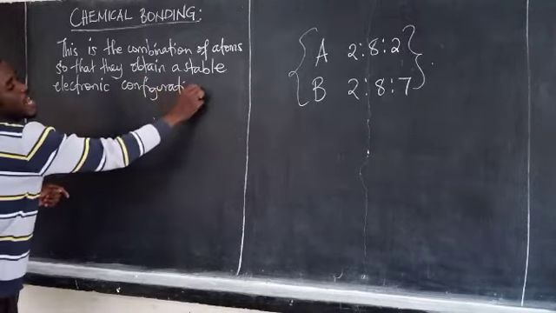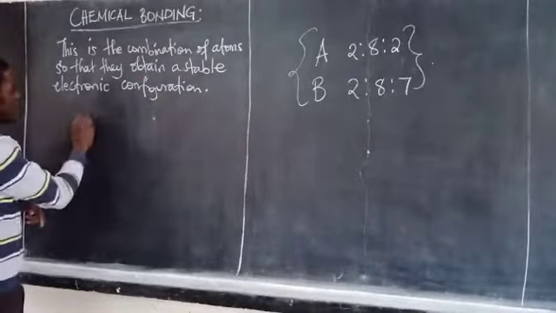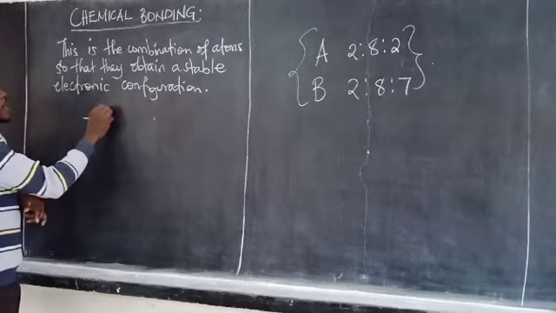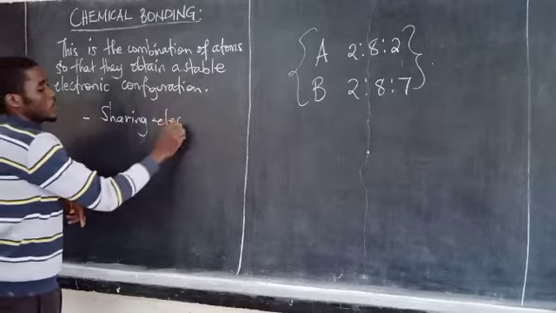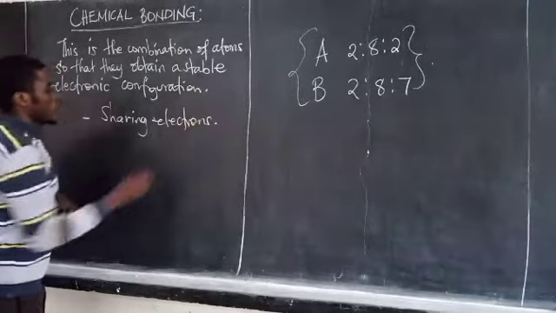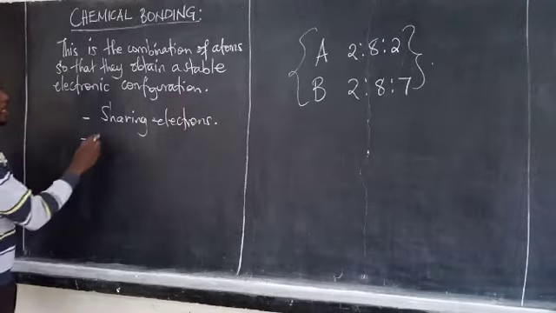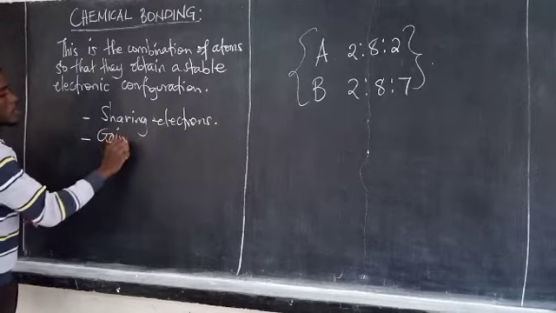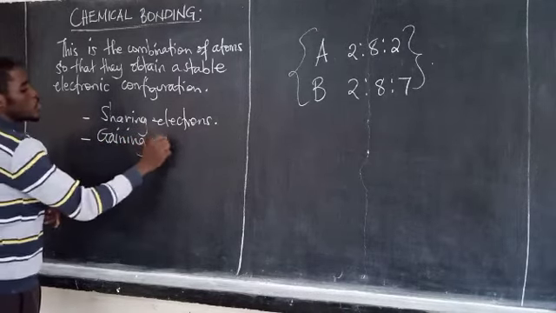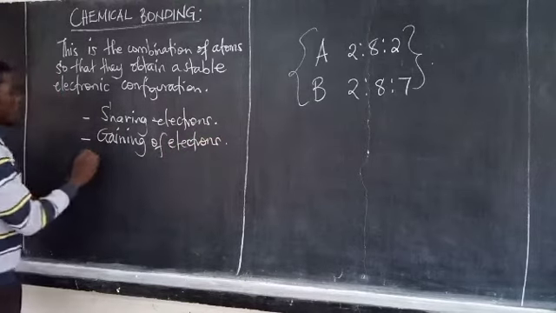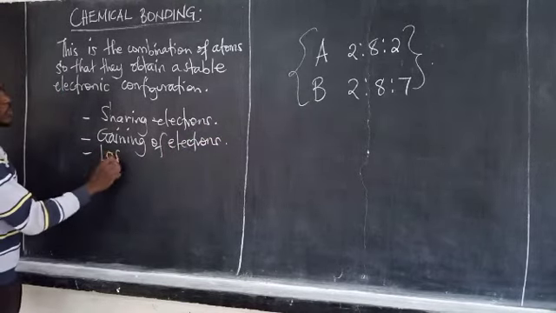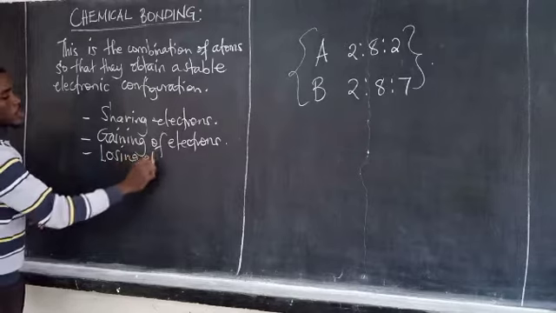This is done by either sharing electrons, gaining electrons, or losing electrons.